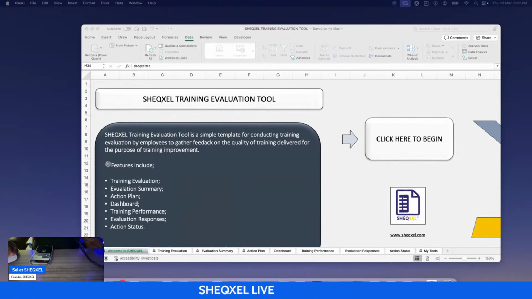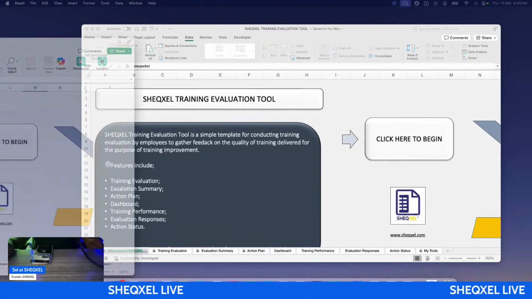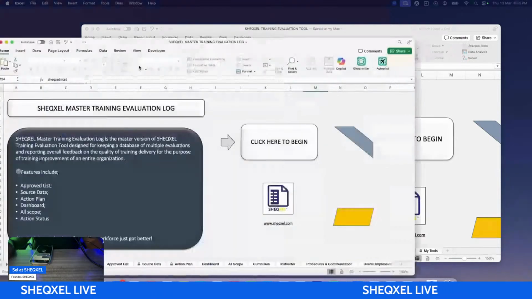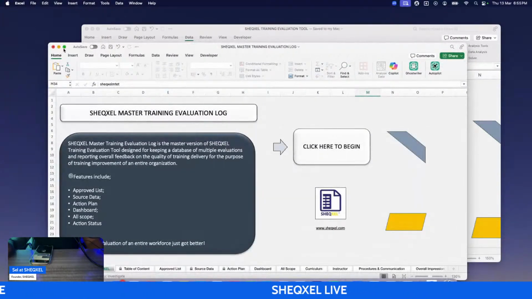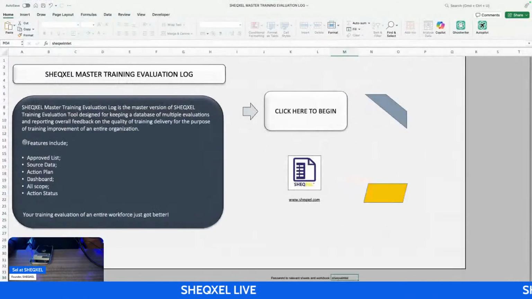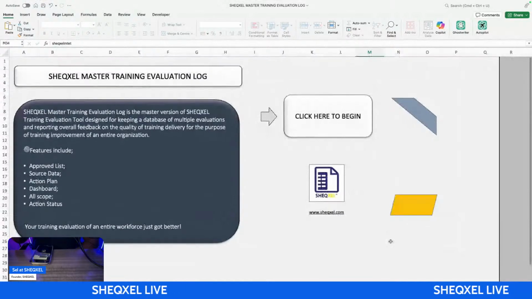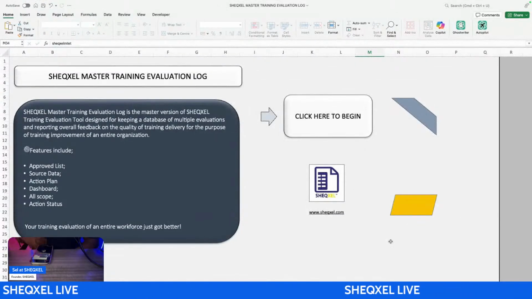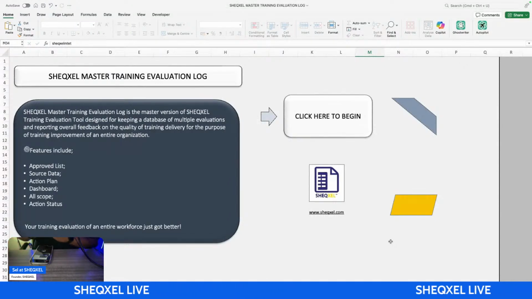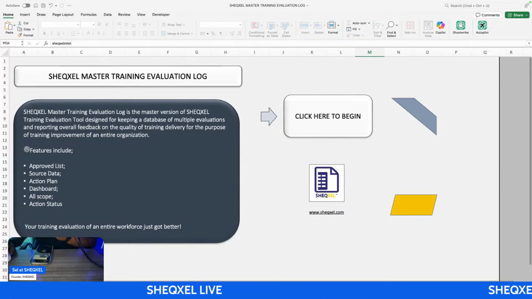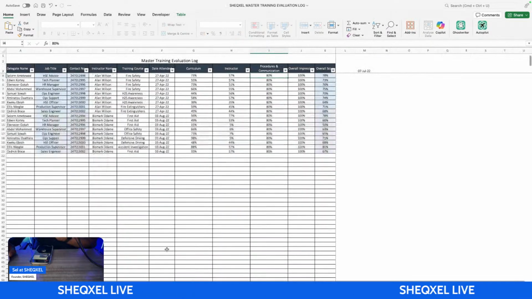So I'll just try to make sure it displays on the screen, right? So I've displayed it right now. This is a master training evaluation log. What it means is that we are collating all the responses from the individual template, from perhaps 50 workers. We are putting everything here, and we are building a continuous database. Take note, we are building a continuous database.